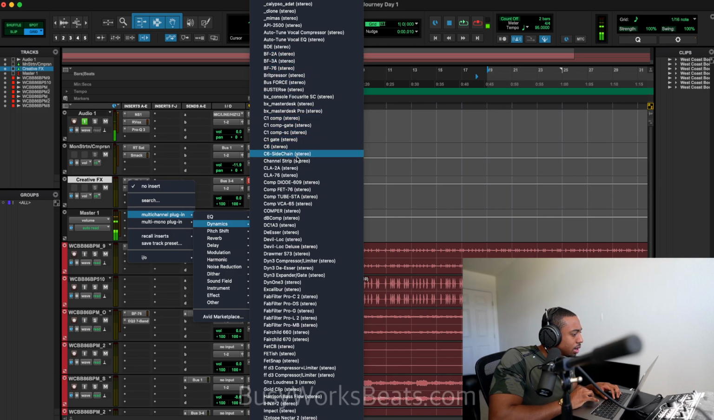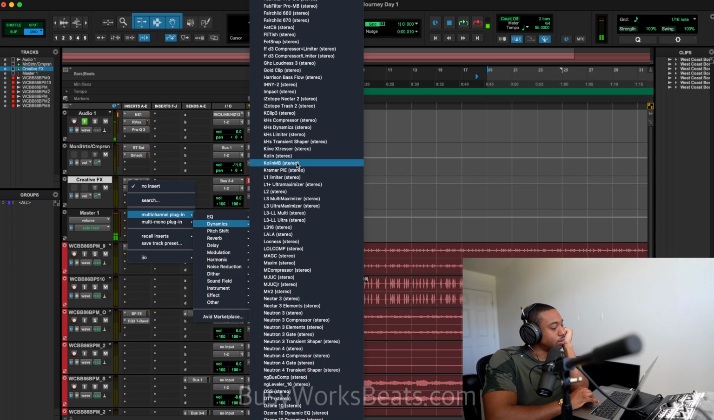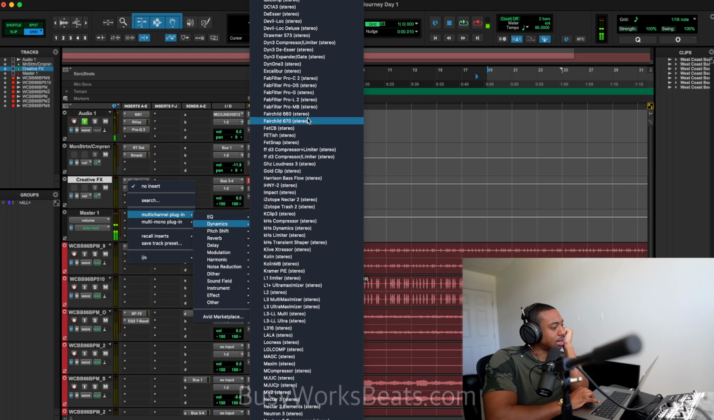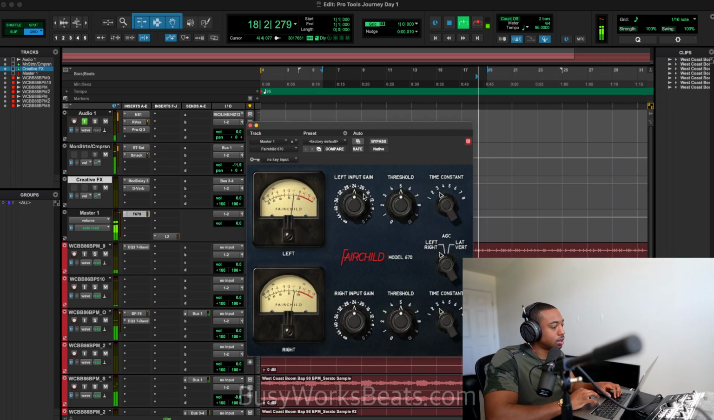Let me think, what kind of compressor would I do on the 2 track? There's so many. So I'm going to try to keep this stock. I think, is this stock Fairchild 670? I might be wrong. I don't know if this is stock Pro Tools or what. They might have a different name for it. Oh yeah, here it is. So I'm going to push it until I hear the sound.